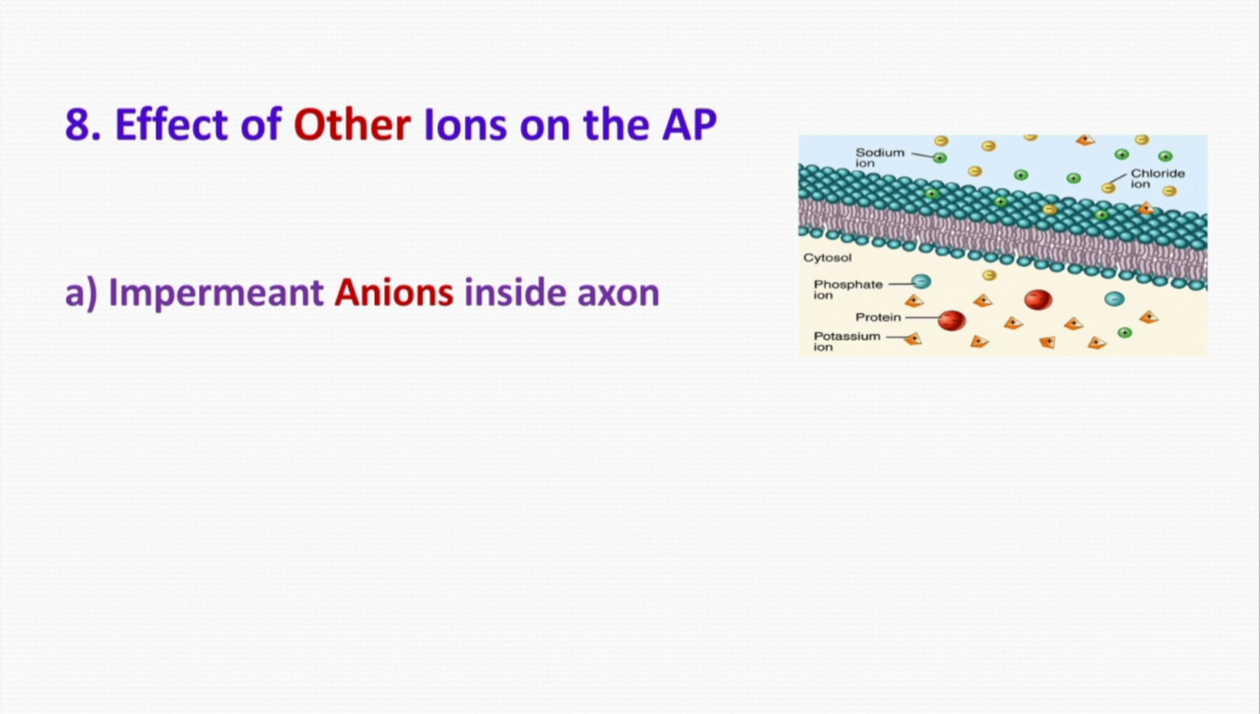Then the next property is the effect of other ions on the action potential. Other ions means other than the sodium and potassium ions. So here we will discuss two important ions and their effect on the action potential: number 1, anions, which are present inside the cell, and secondly, the effect of calcium ions.